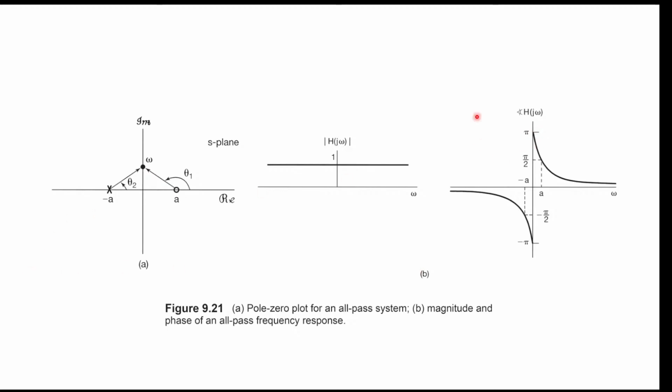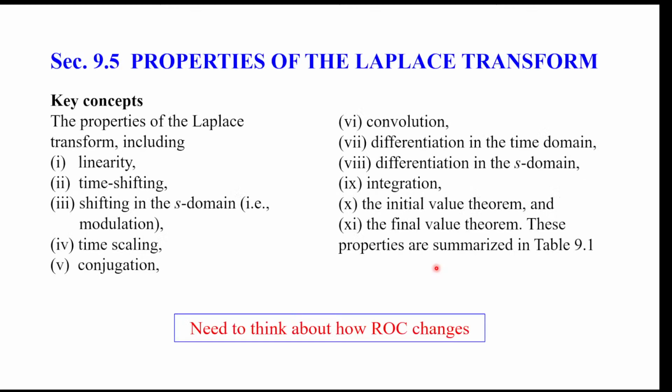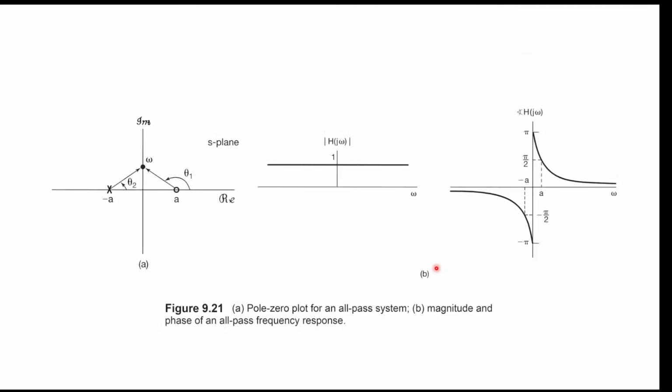And the change of angle looks a little weird because the angle has some symmetry around 2 pi, so this pi is actually the same as this minus pi. So you can think of this as the angle going from 0 to minus 2 pi when you change omega from minus infinity to plus infinity. Okay. And yeah, so I guess that's all we want to talk about today.